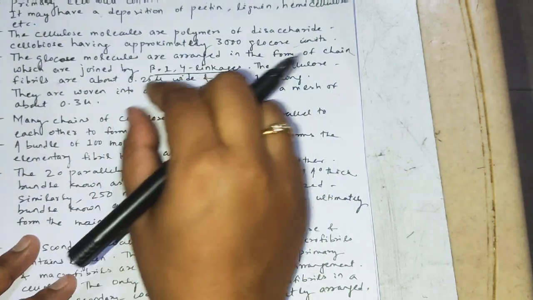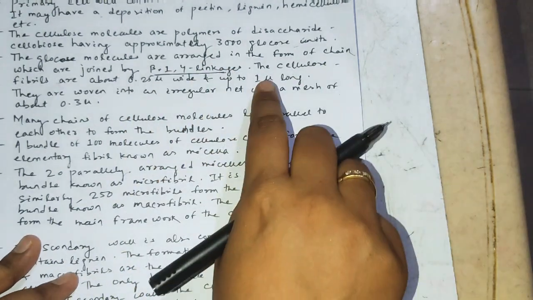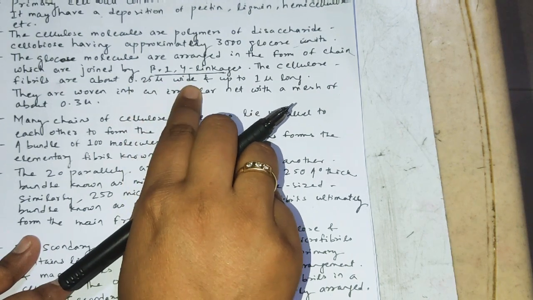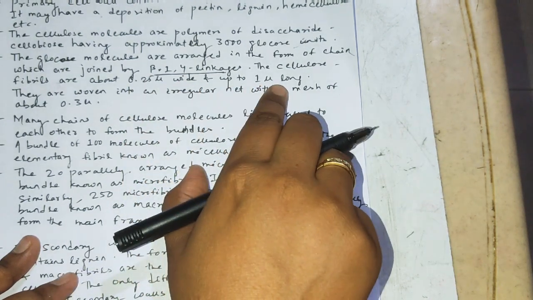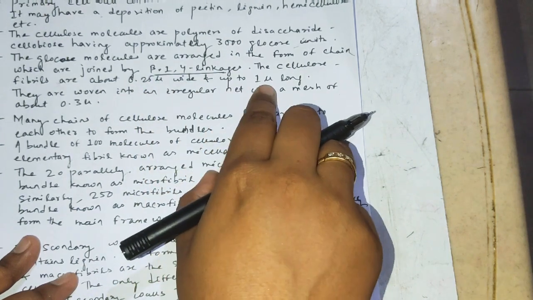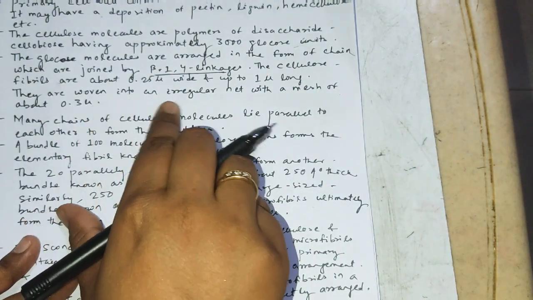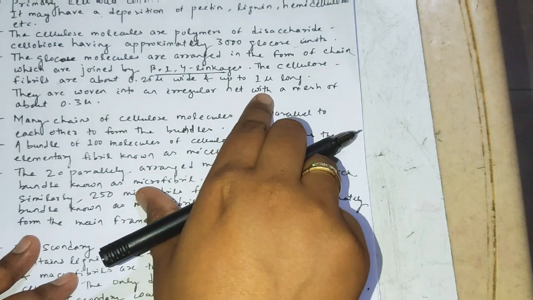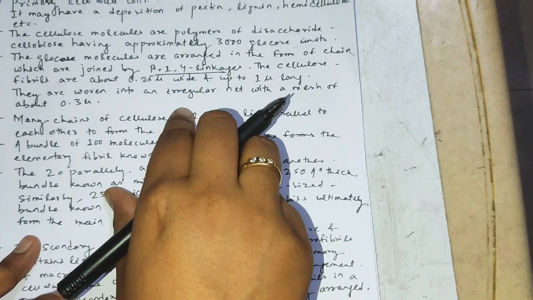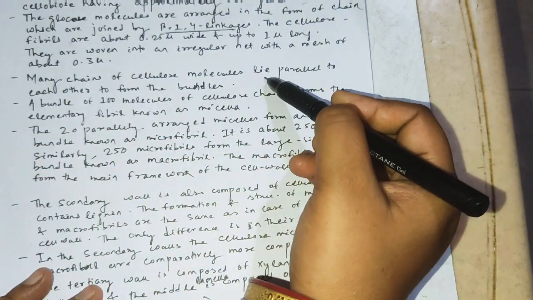The glucose molecules are joined together by beta-1,4 linkage, and the cellulose fibers are up to 0.25 micron wide and up to 1 micron long. Clear? And they are woven in an irregular net with a mass of about 0.3 micron. Clear up to this? Now the next point, many chains of cellulose molecules lie parallel.